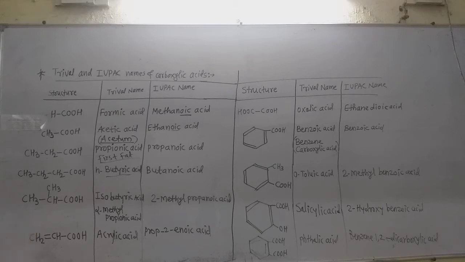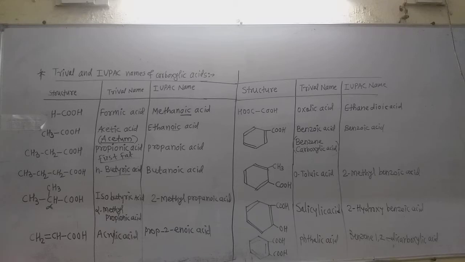Now see this acid. It also contains 4 carbon atoms, but there is branching on the second carbon, that is the alpha carbon. The carbon which is bonded to the COOH, the first carbon, is called the alpha carbon, and on the alpha carbon there is a methyl group. So in the common name system it contains 3 carbon atoms in a straight chain, so it is also called alpha methyl propionic acid, as it contains 3 carbon atoms and at the alpha position there is a methyl group.